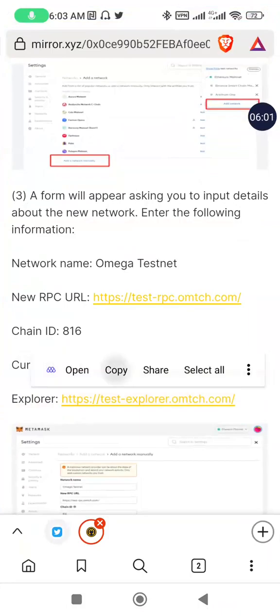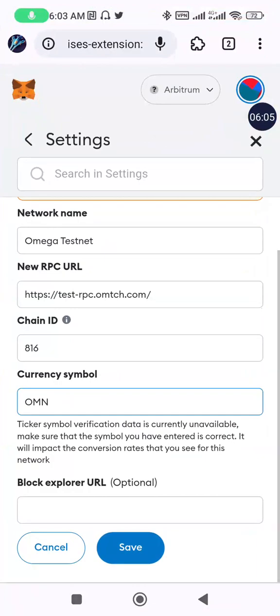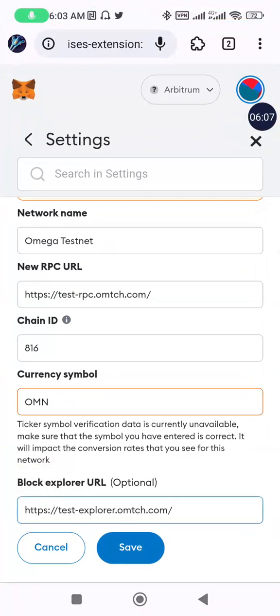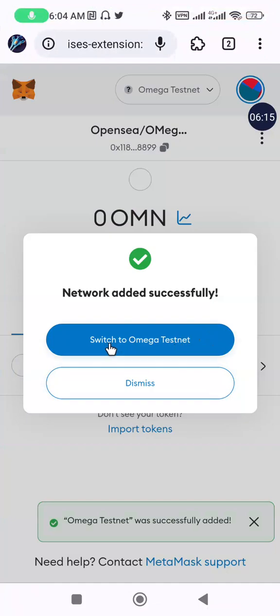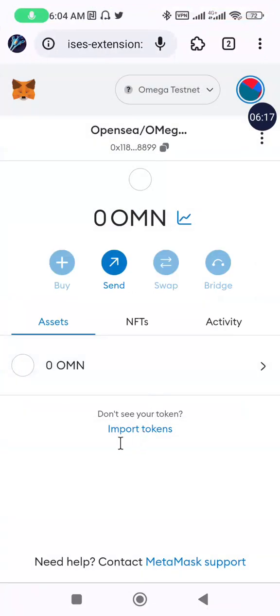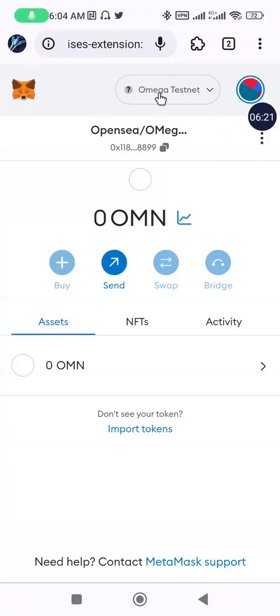Make sure you are on the specific link. Once the link is copied, we'll paste it here and tap the save button. Once that is done, the network, okay, switch to Omega network. I have to do the switch now. As you can see, we are currently on the Omega network. We have done the switch already.